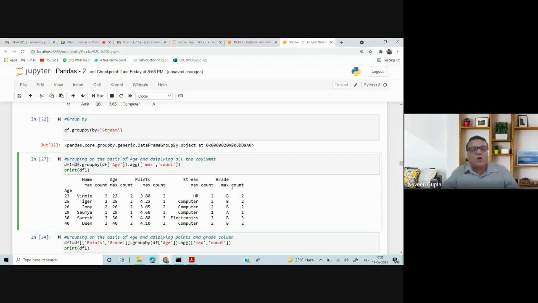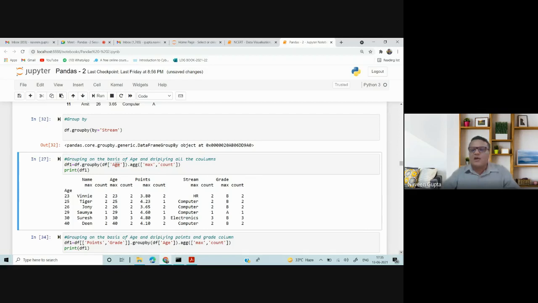So it means the group by will be applied to all the columns. I have a name, age, points, stream, and grade. I am grouping based on the age. We have an age here, and it's showing me the count of age 23, the maximum of the age, maximum of the points, and stream. So it will be applied to all the columns.